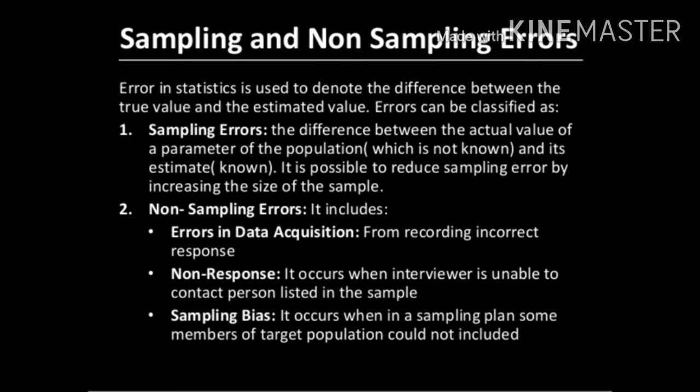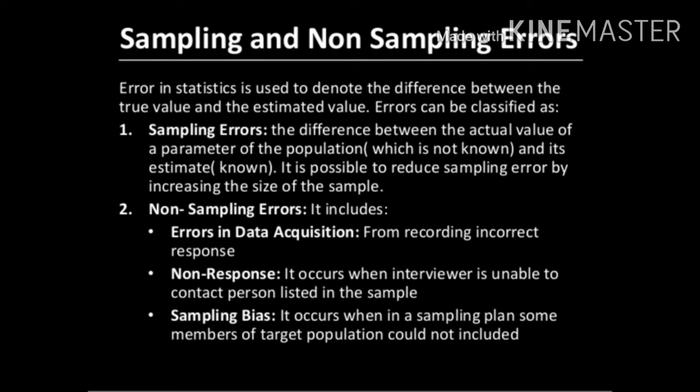What are sampling errors and what are non-sampling errors, that we are going to discuss now. Here error means there will be a difference between the actual value and the estimated value. Since we are taking the sample, that is called the estimated value, but the actual may be different. So the error may occur because of this.